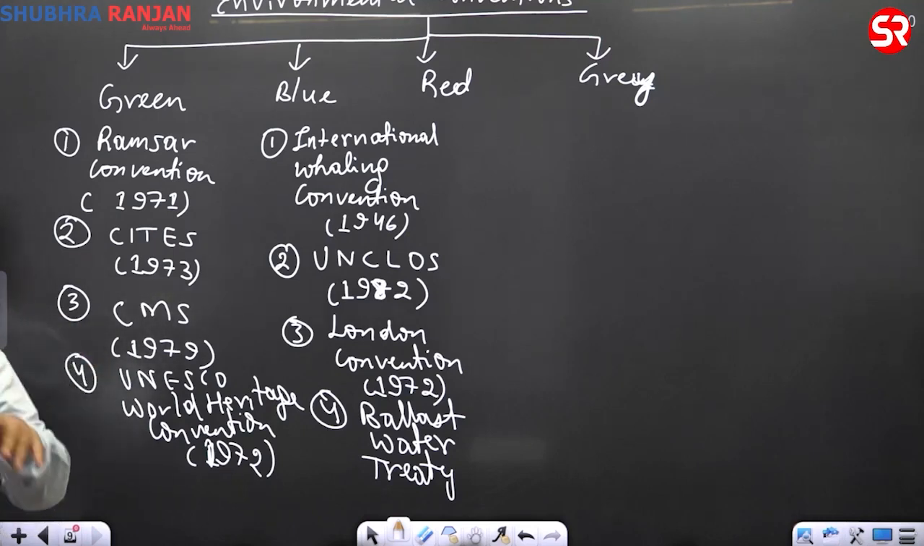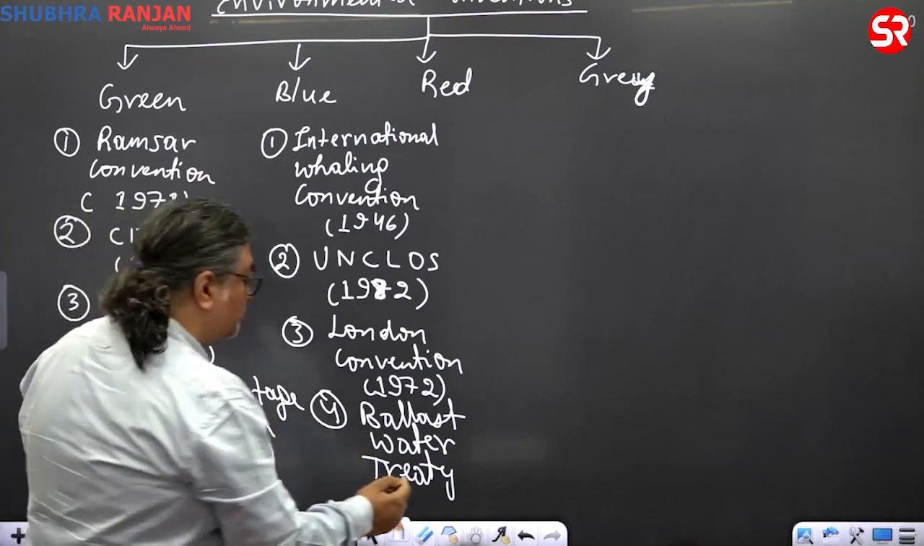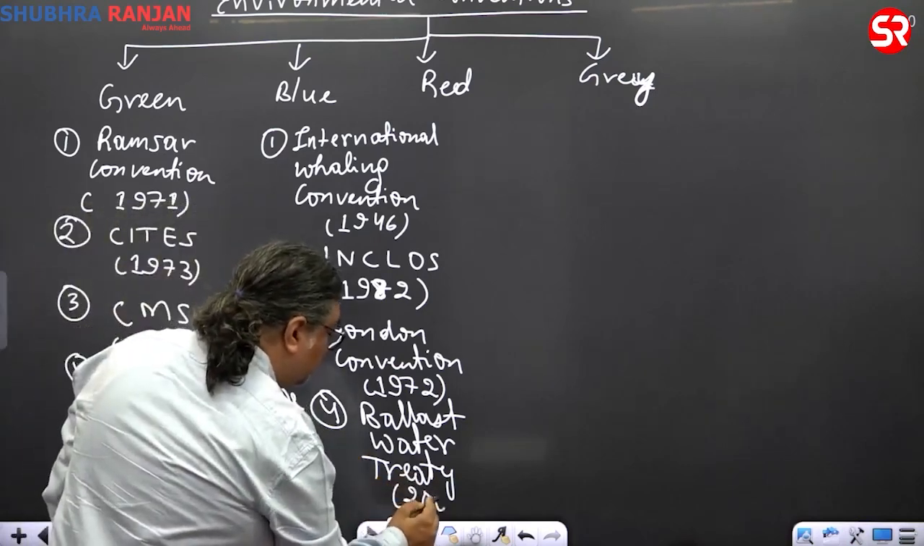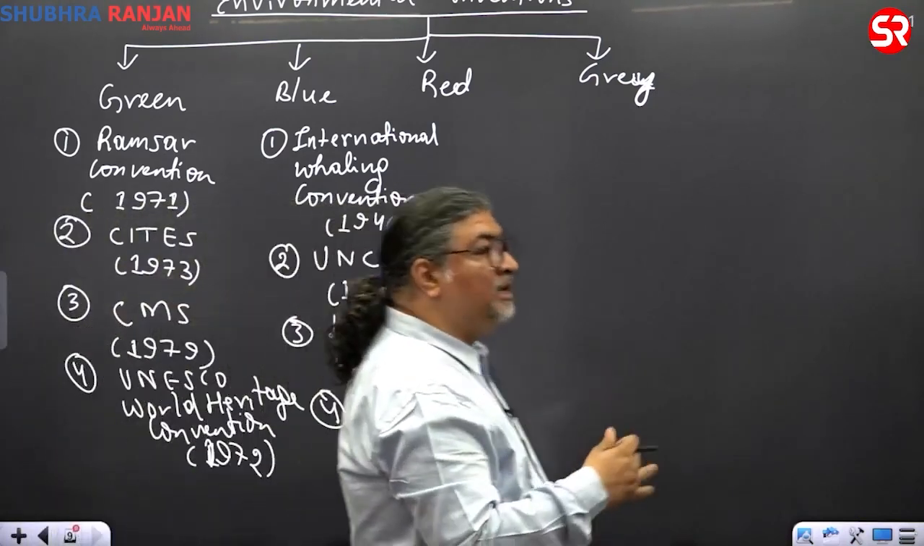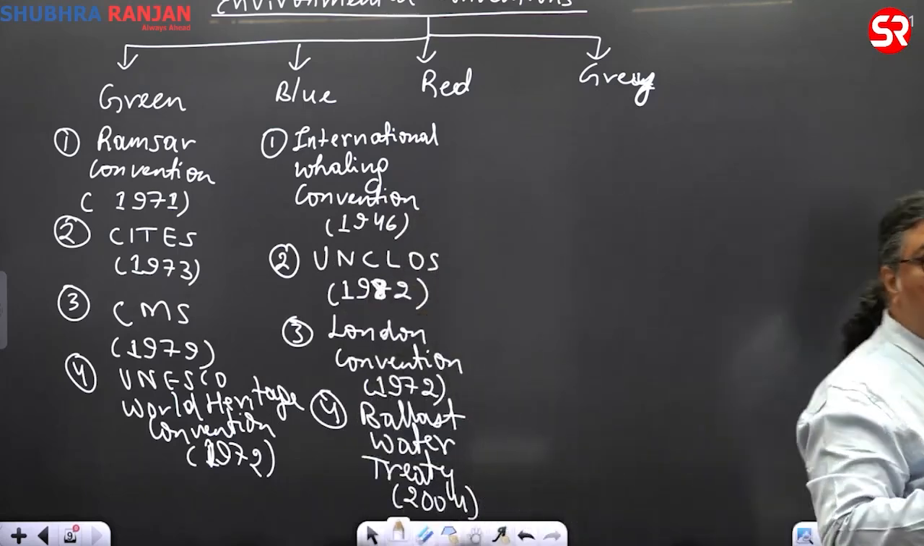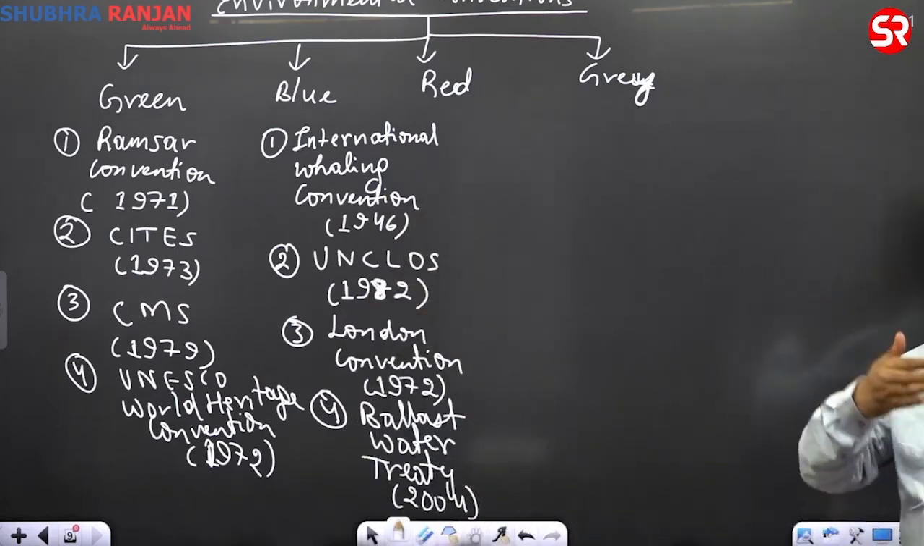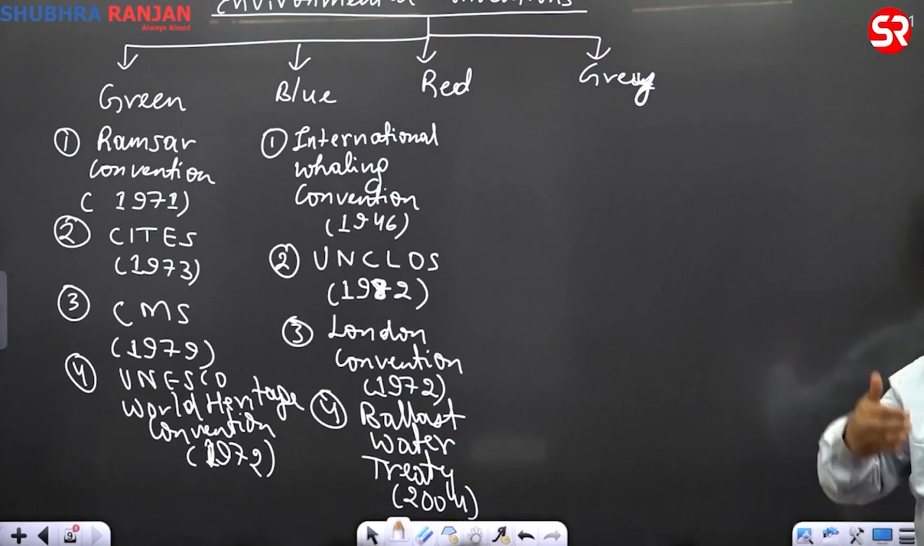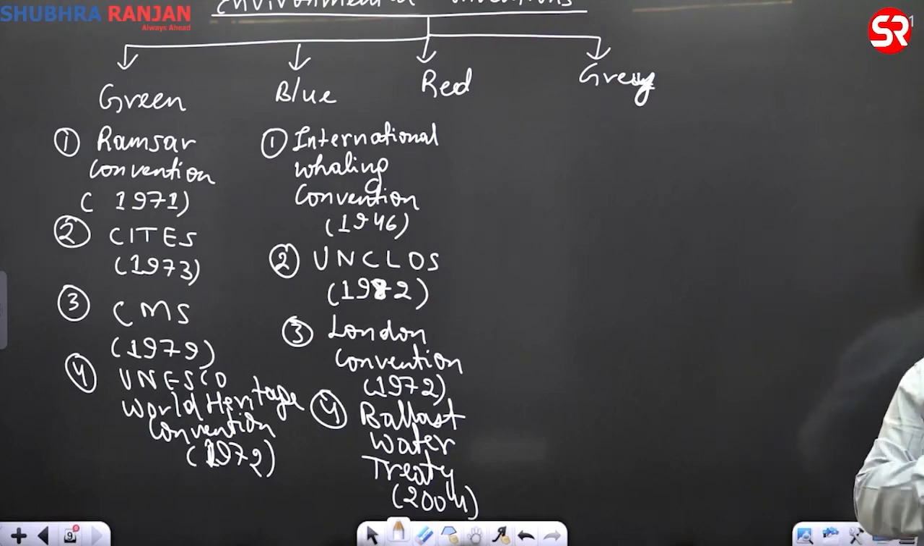To control such things, there is a Ballast Water Treaty, 2004. Recently, the government brought this Ballast Water Treaty to control the movement of invasive species from one part of the ocean to another. I repeat again. What does the Ballast Water Treaty deal with? Movement of invasive marine species from one part of the ocean to another part of the ocean in the world. And that is very dangerous.